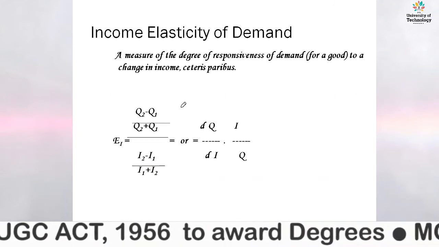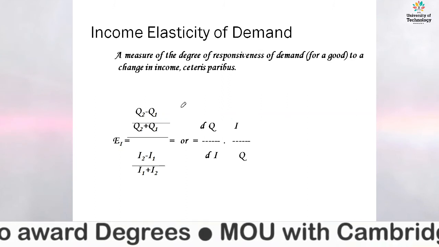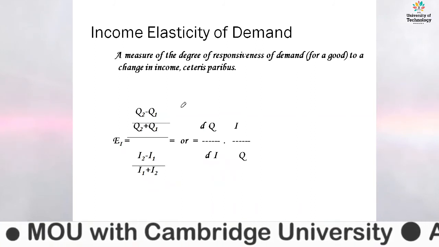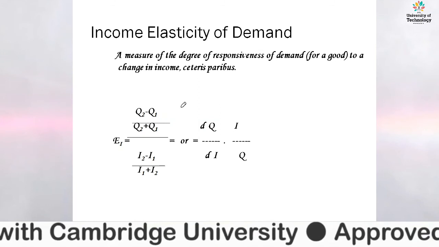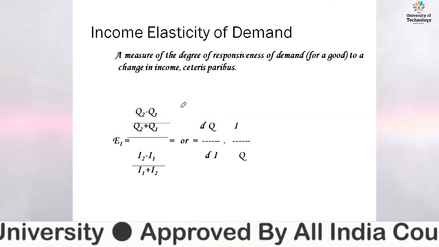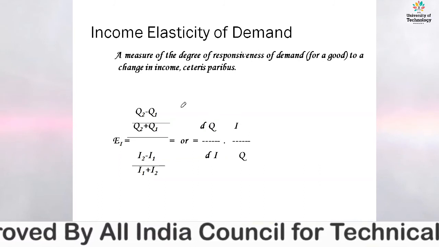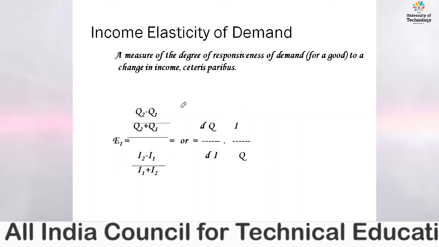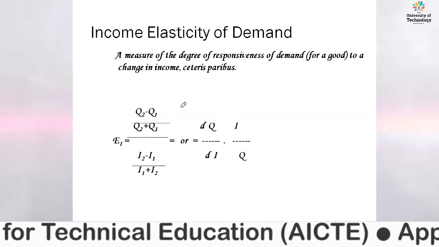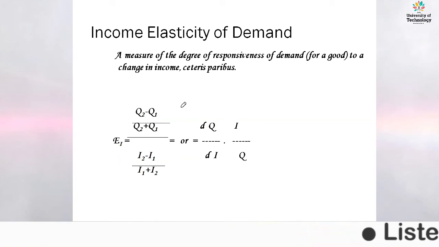Now, income elasticity is defined here in the form of EI, and EP represents the price elasticity of demand. EI is represented here as Q2 minus Q1 divided by Q2 plus Q1, the total quantity, divided by the change in income, I2 minus I1 divided by I2 plus I1, the total income. It is also represented by delta Q divided by delta I multiplied by total income divided by total quantity.